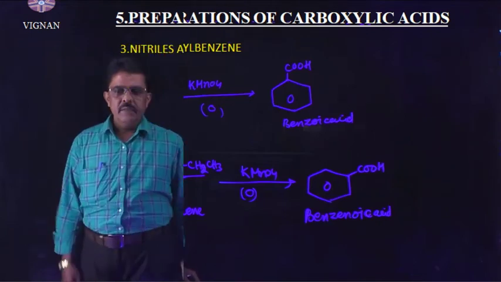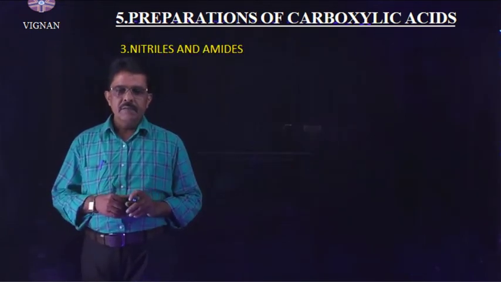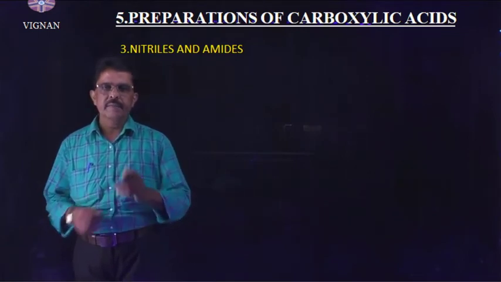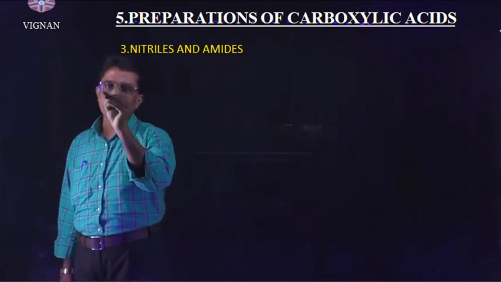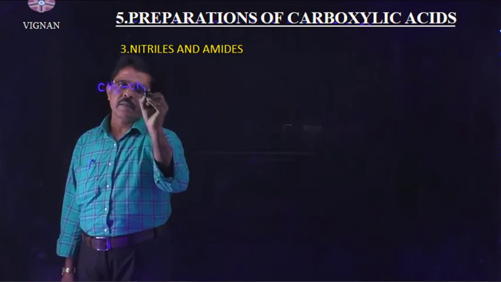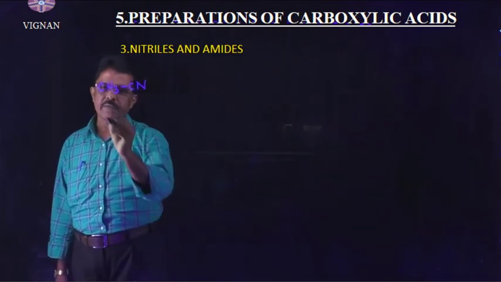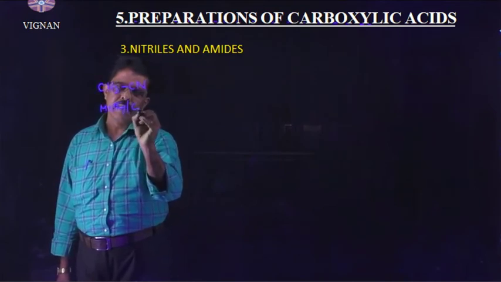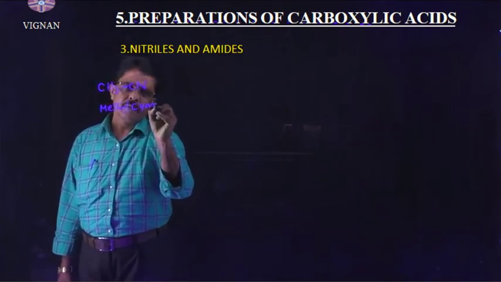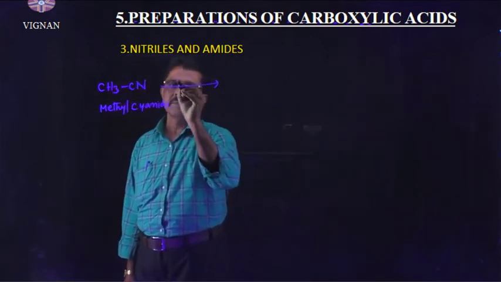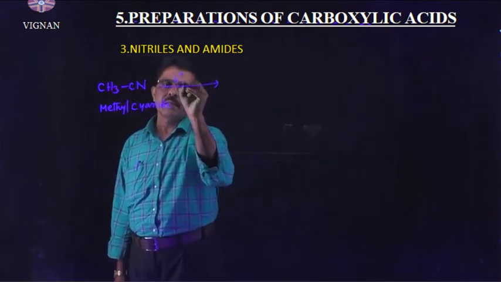Third method of preparation of carboxylic acids is from nitriles and amides. So I want to take nitrile CH3CN. This one is methyl cyanide. Methyl cyanide is subjected to hydrolysis.